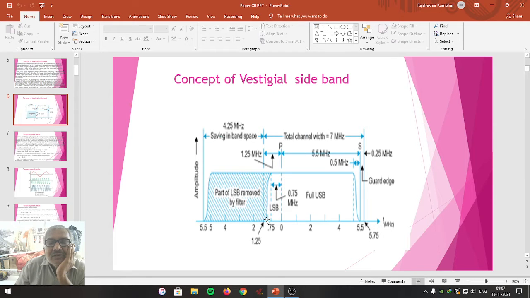Instead of wasting them, these are also considered for the communication. So 5.75 plus 1.25 becomes 7 megahertz. This is what we call the channel bandwidth, which saves 4.25 megahertz of band space in the communication process. This is how one can obtain the 7 megahertz bandwidth, known as vestigial sideband.